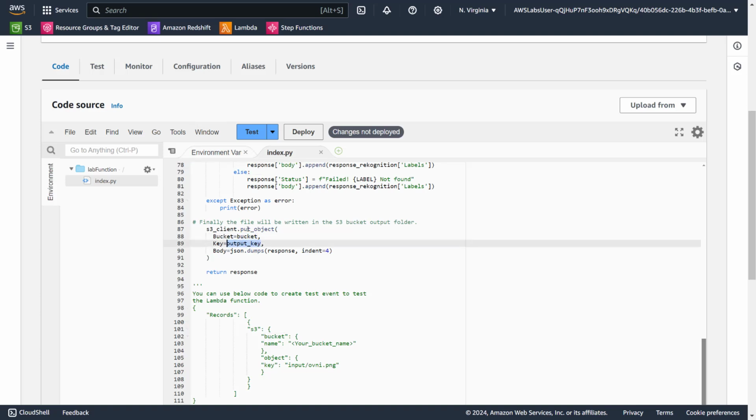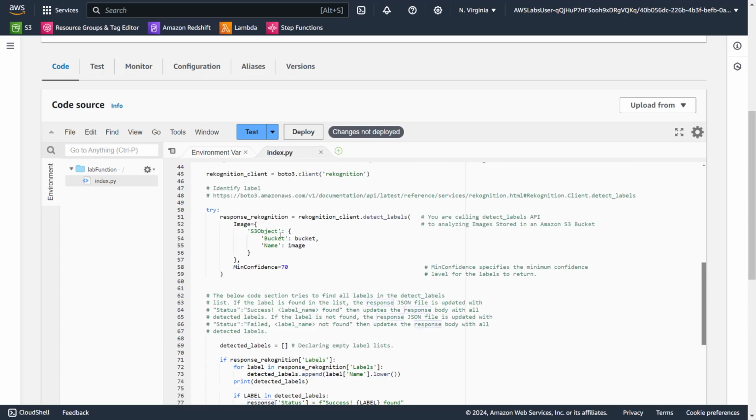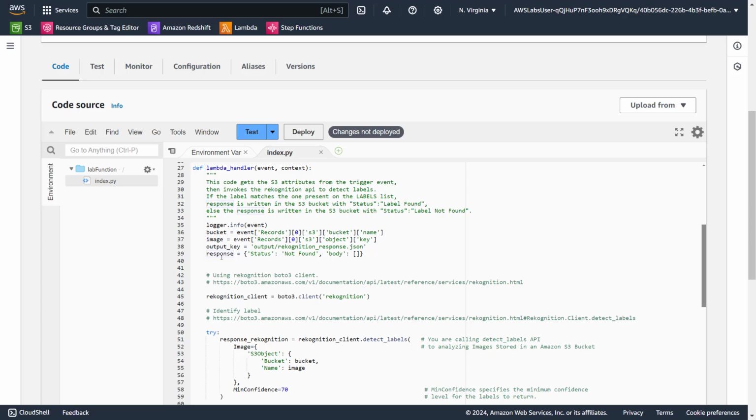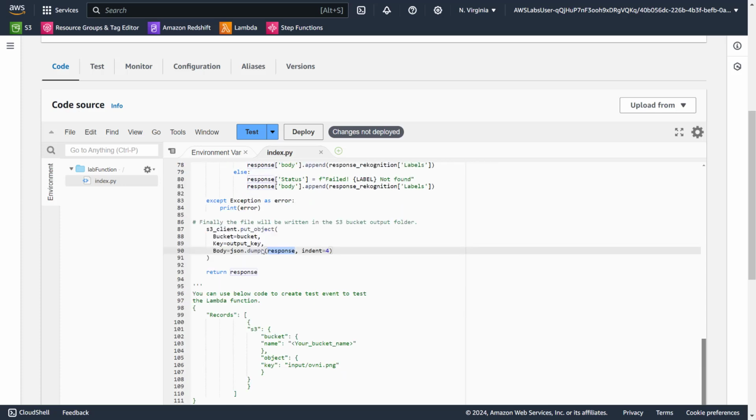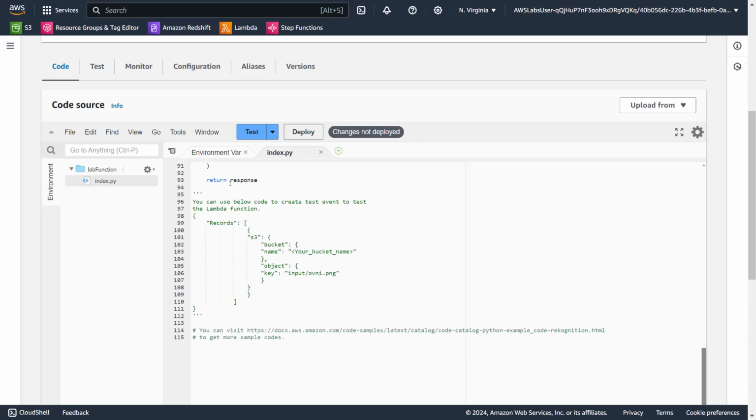Output key is that location we gave, the output folder slash that, and we are saying whatever response you stored here, the response status and the body, etc. Put it in this body with indent 4 and put that in the S3. So we are just uploading the file, then returning the response.